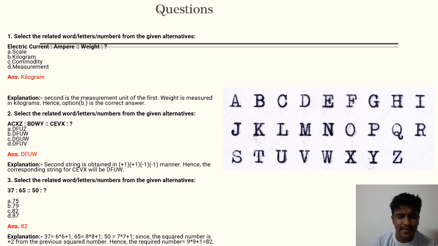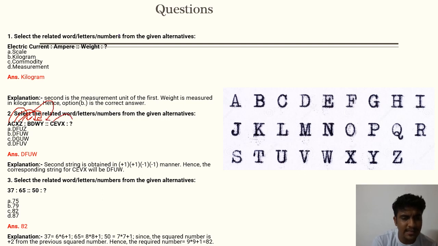Next up is scramble and unscramble, or a letter series and an alphabet series. Here they have given a particular alphabet series, and you can see there is repetition. A is analogous to B, C is analogous to D. So they are taking a letter which is +1, and then a letter which is -1. So X -1 will be W, Z -1 will be Y.